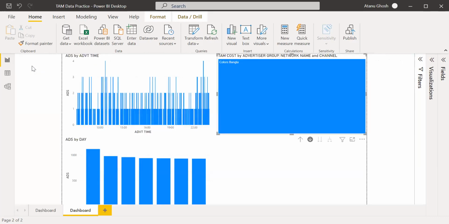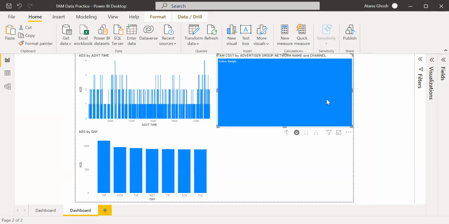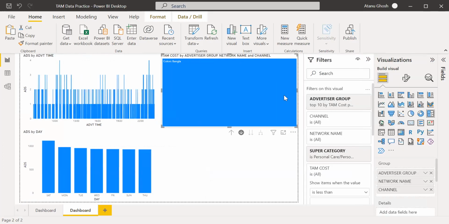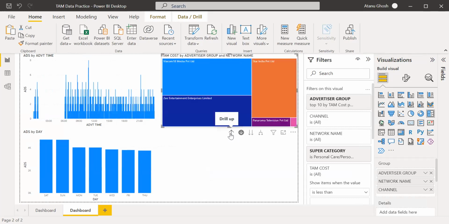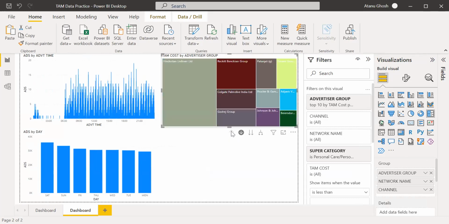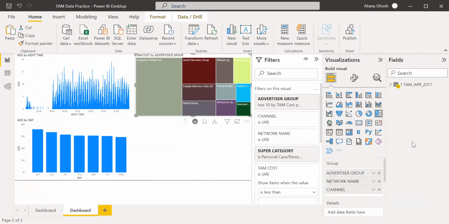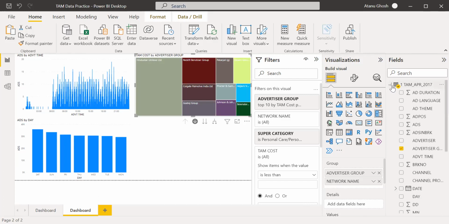But if there are others, instead of channel, we can do something more interesting. We can say genre. So instead of channel, I can use program.